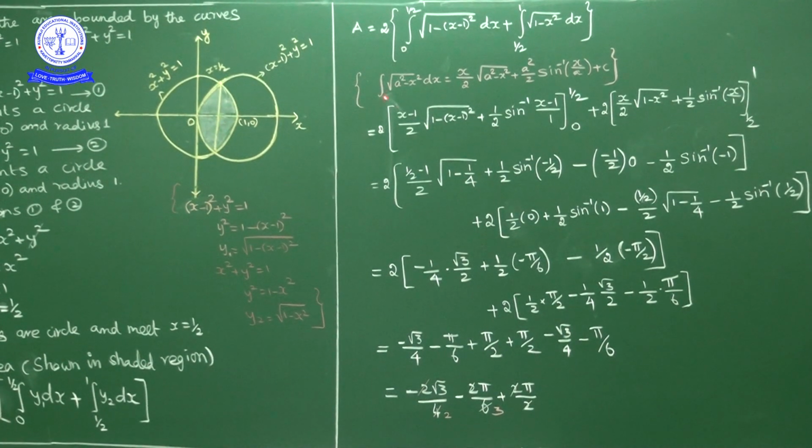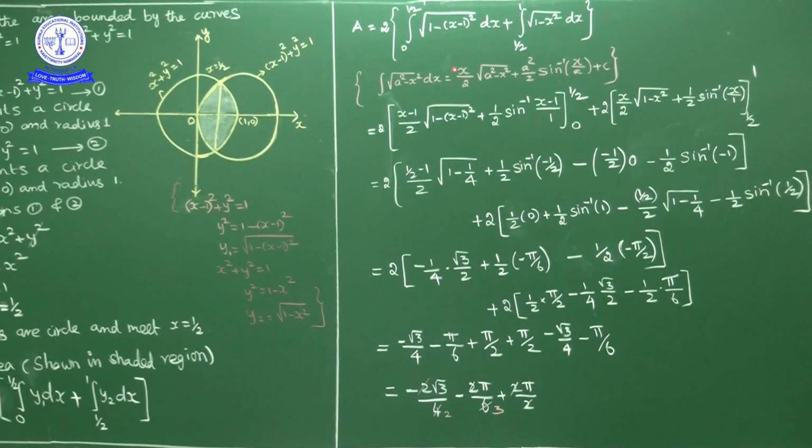Now using this formula, the integral of square root of a square minus x square dx is equal to x by 2 into square root of a square minus x square plus a square by 2 into sin inverse of x by a plus c. This is the most regularly used formula. Using this formula here, in the first part, in place of a we have 1, in place of x we have x minus 1.